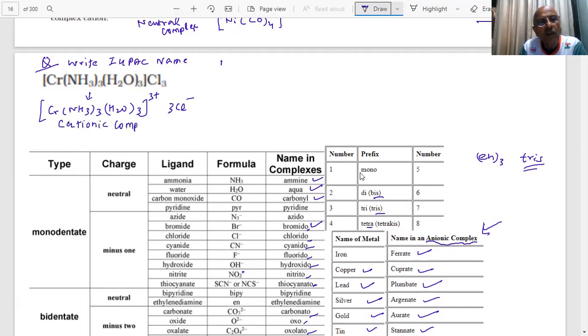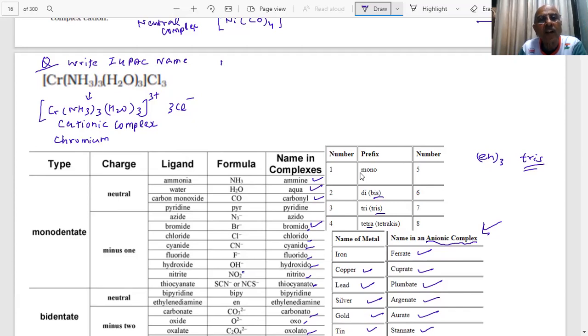I will use the rules for the cationic complex, students. What rules did I tell you for a cationic complex? That the name of the metal will remain the same. That will remain chromium. If it was negative, then I have to end with ATE. Got my point? Now, the question is the ligands, students. Ligands have to be named before the name of the central atom, in alphabetical order.